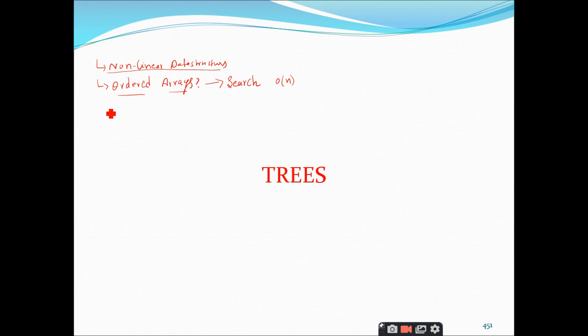Similarly, the second question which I want to ask is, can anybody tell me what are the advantages of linked lists? We have large data, sir. Okay, I want the advantage with respect to the operations.